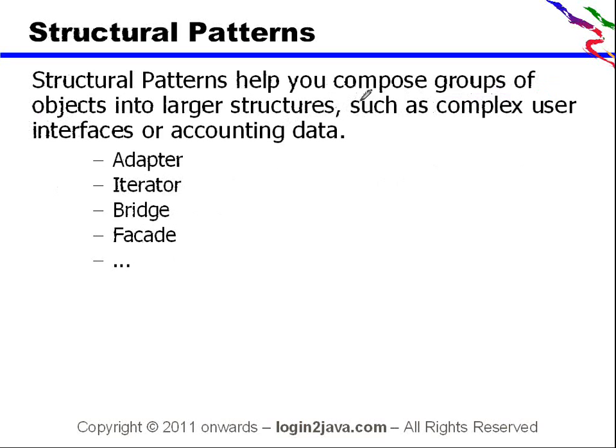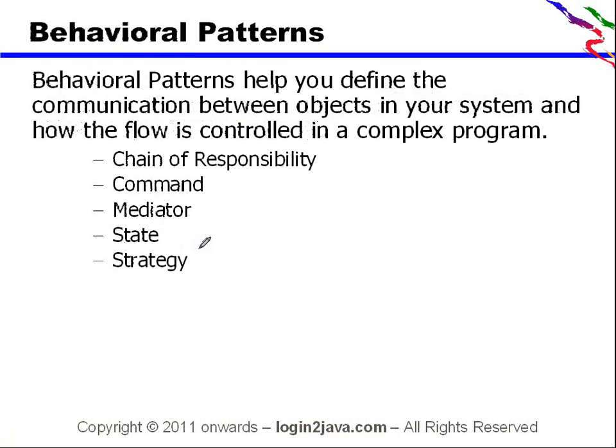Structural patterns. Structural patterns help you compose groups of objects into larger structures, such as complex user interfaces or accounting data. Adapter, iterator, bridge, facade are some of the structural patterns. Behavioral patterns help you define the communication between objects in your system and how the flow is controlled in a complex program. Chain of responsibility, command, mediator, state, strategy pattern, and a few more.